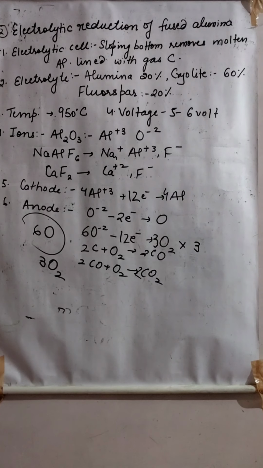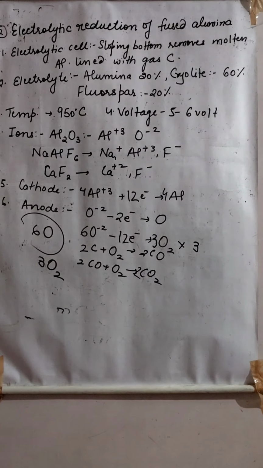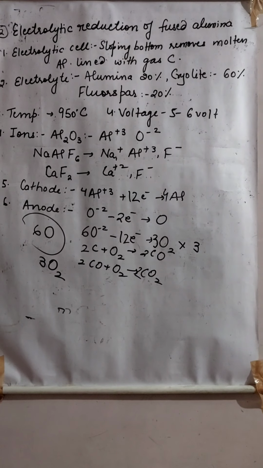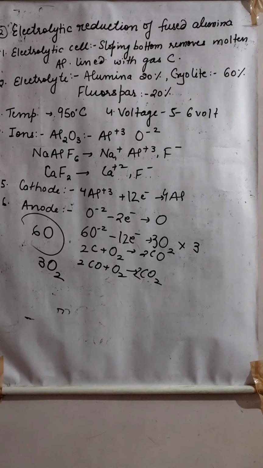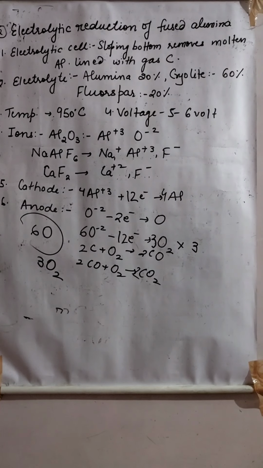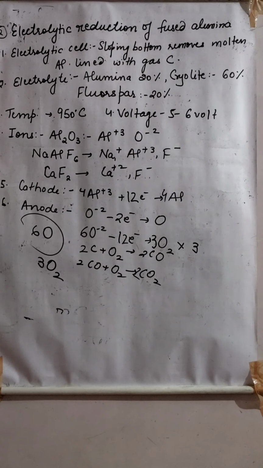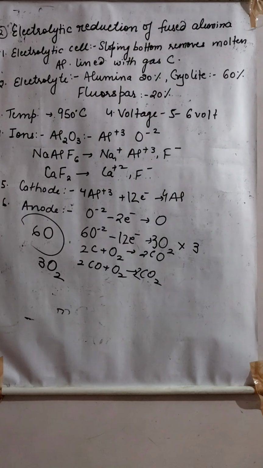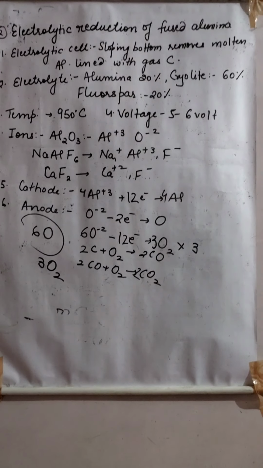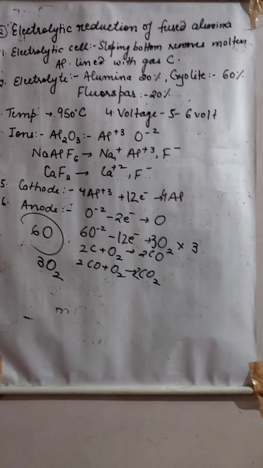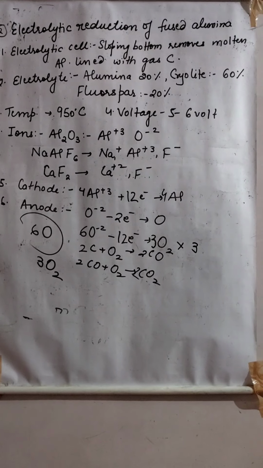That is why we have to exchange the anode periodically. After a certain time we have to remove the old anode and keep a new anode. All right, is this much understood?